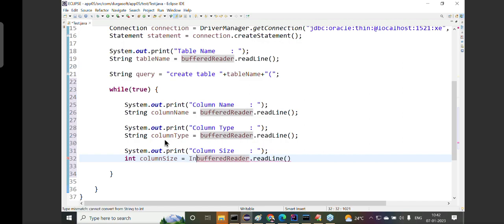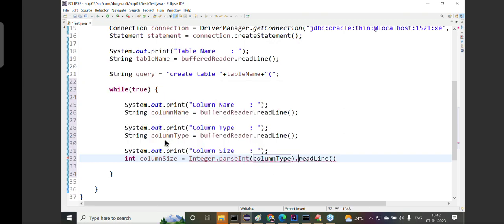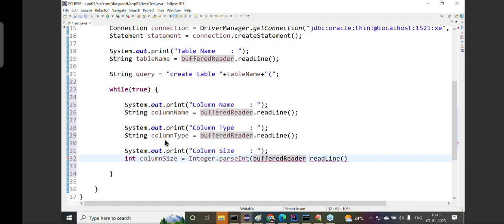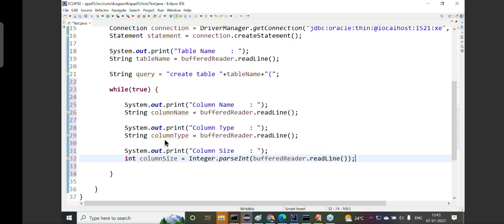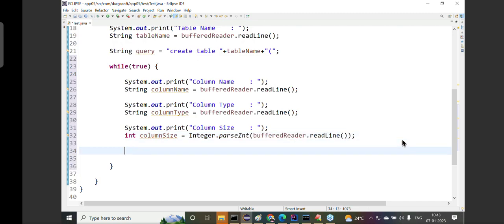That's why we have to use wrapper classes, that is, the Integer.parseInt method. Inside this parseInt method, we have to use the BufferedReader's readLine method. That's it. So Integer.parseInt of the buffered reader's readLine method. The readLine method takes the provided integer value in the form of a string, and Integer.parseInt converts that string to the original integer value. Finally, we are getting the column size also.